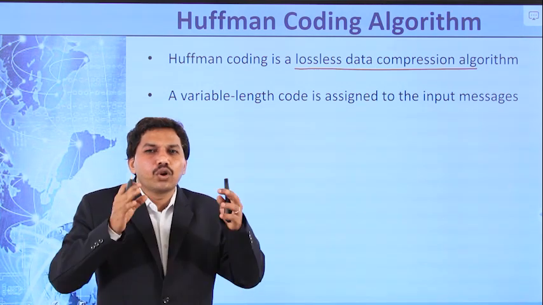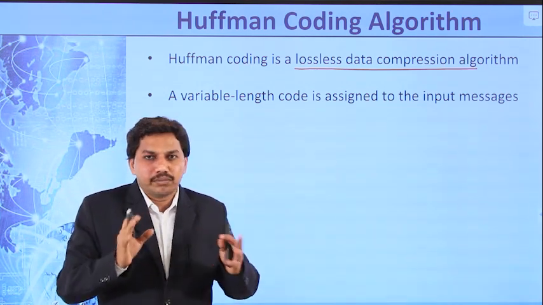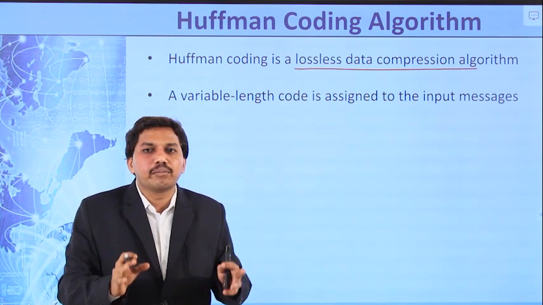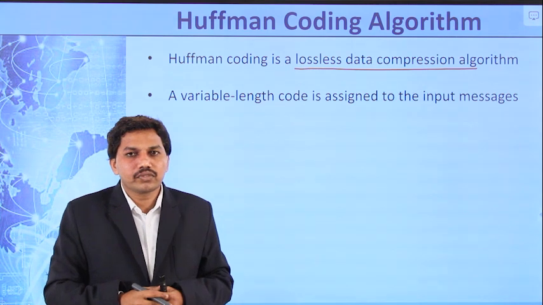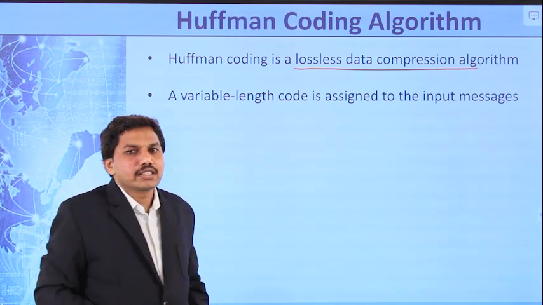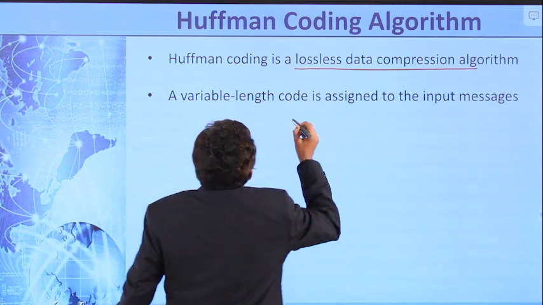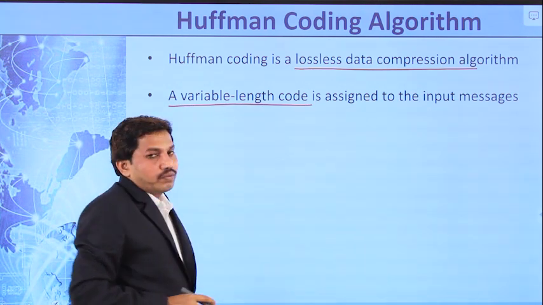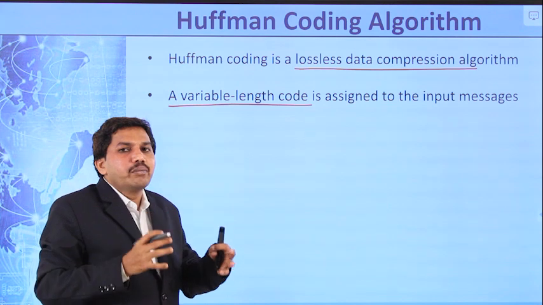That indicates there is no loss of your data. So Huffman coding is a lossless data compression algorithm. The second one is, this algorithm has a variable length code.